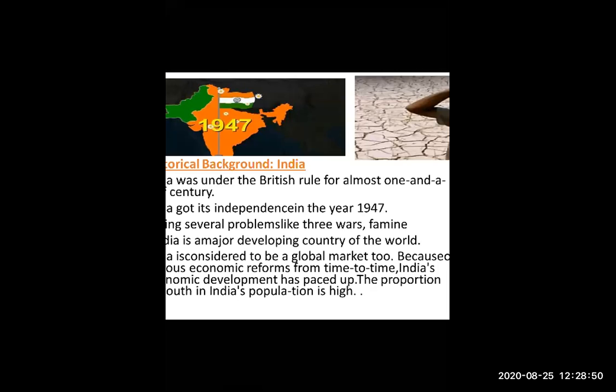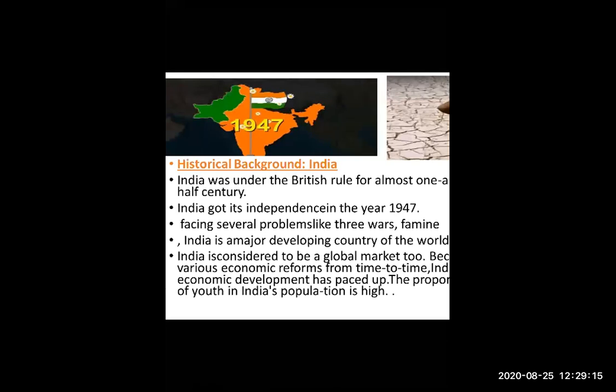Okay, so because of privatization and globalization, our market is rapidly increasing. We are developing ourselves. Economically, we are increasing so much. We are going on a good path. And the main thing is our India has a full youth population.